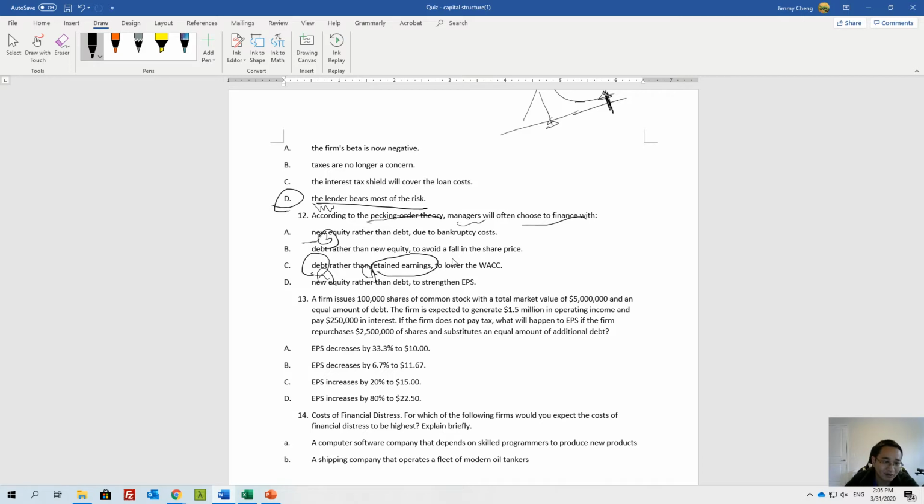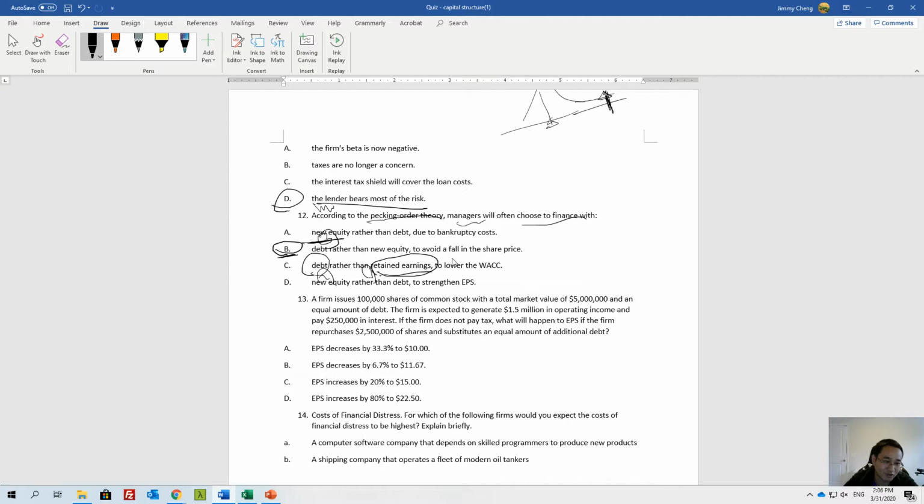The only reason why they don't like new equity issuance is because if a company is issuing new stocks, you will dilute their ownership. Okay, if they use some debt, it is just a little bit more risk, but it kind of increases the risk mainly to debt holders. Okay. So they prefer that. The second, they think the retained earnings would be the best because it's just the cash they have, and so right here, they prefer this.